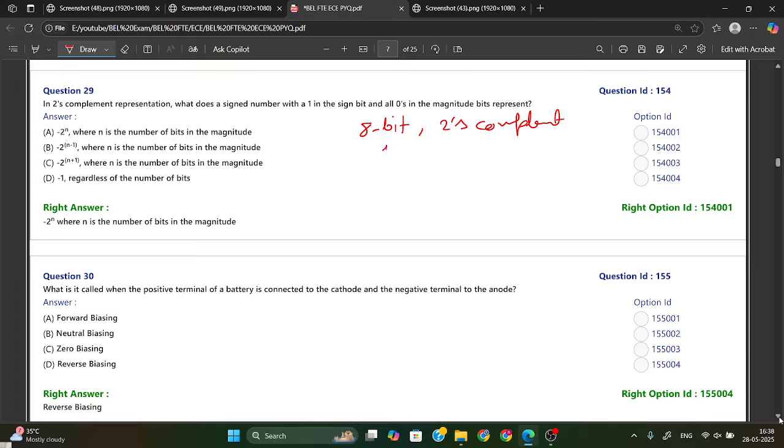suppose we have 1 0 0 0 0 0 0 0. Here this 1 is the sign bit, and all zeros are the magnitude.